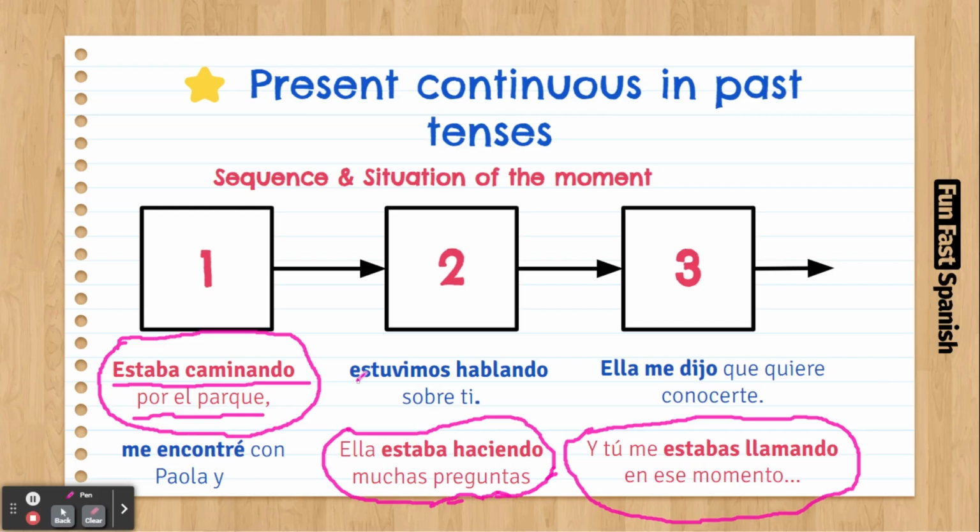Me encontré con Paola y estuvimos hablando sobre ti. And then we were talking about you. So that's the next thing. Ella estaba haciendo muchas preguntas. So when we were talking about you, she was asking a lot of questions.